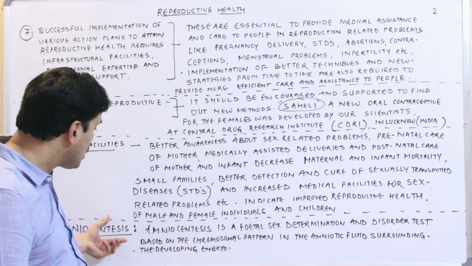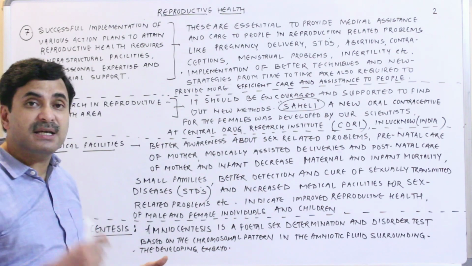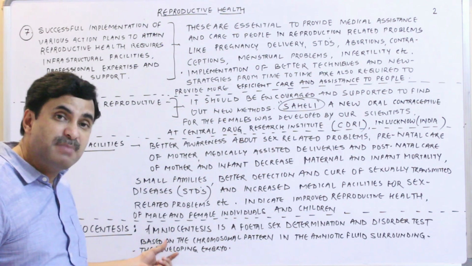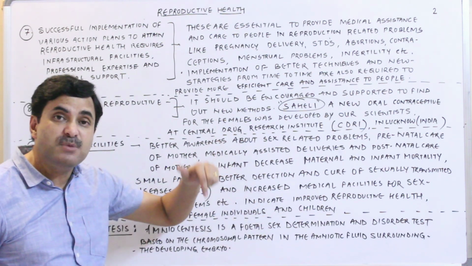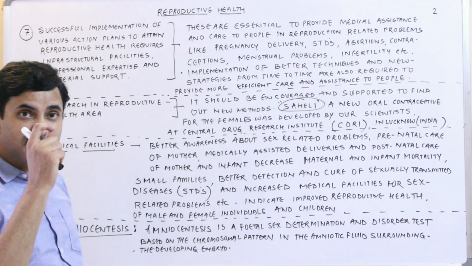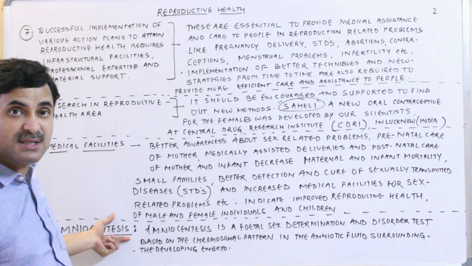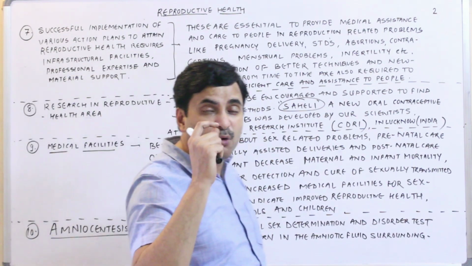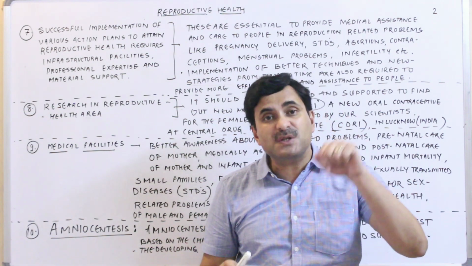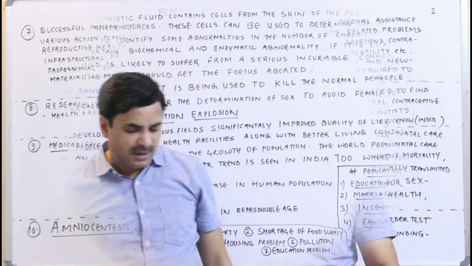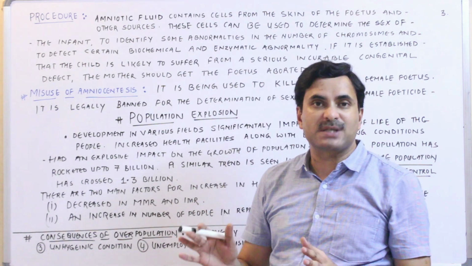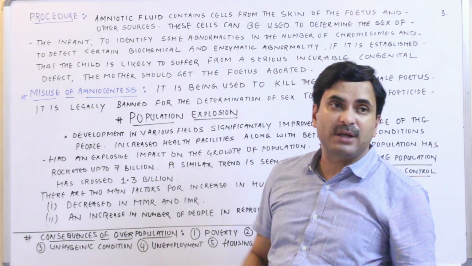Again I am repeating, what is amniocentesis? Amniocentesis is a fetal sex determination and disorder test which is based on the chromosomal pattern in the amniotic fluid which is surrounding the developing embryo. This is basically the meaning and the use of amniocentesis. We must also know what the misuse of amniocentesis is at present in India, as well as what the procedure of amniocentesis is. Now we have discussed the meaning and the use. Now, what is the procedure of amniocentesis?